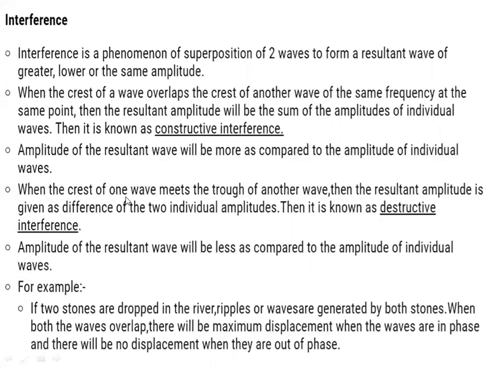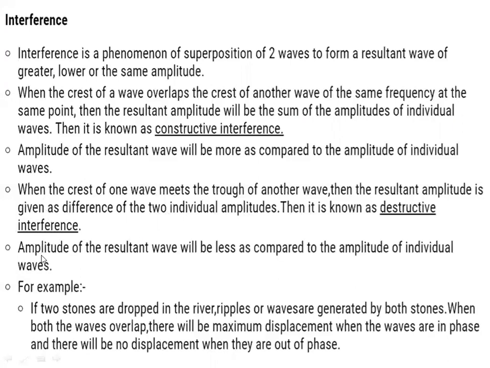And when the crest of one wave meets the trough of another wave, and the resultant amplitude is the difference of the two individual amplitudes, this is known as destructive interference. In destructive interference, the individual amplitudes will be more, but the resultant amplitude will be very less, or no wave will be created, which we have already discussed.